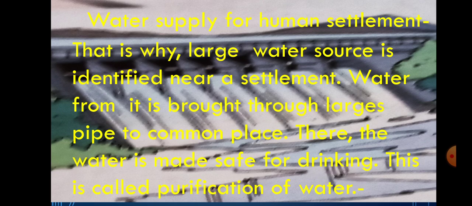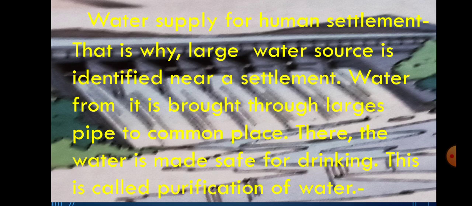Water from it is brought through large pipes to a common place. There the water is made safe for drinking. That place is called purification of water.